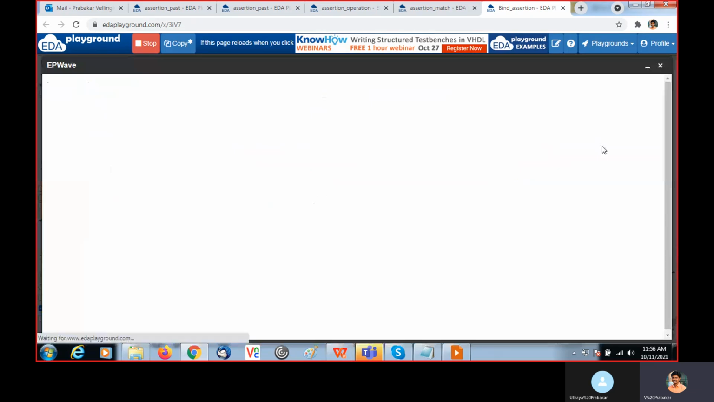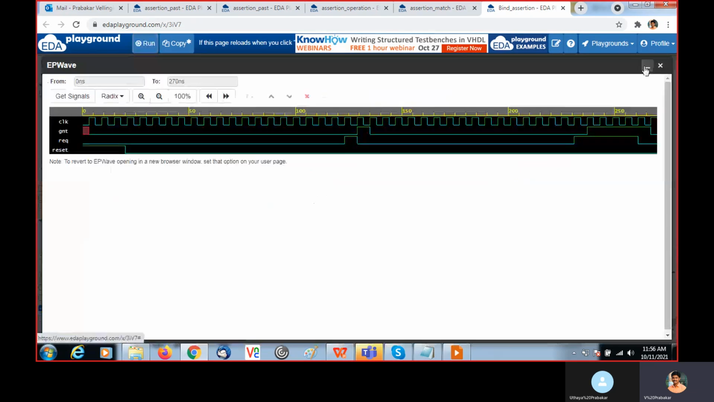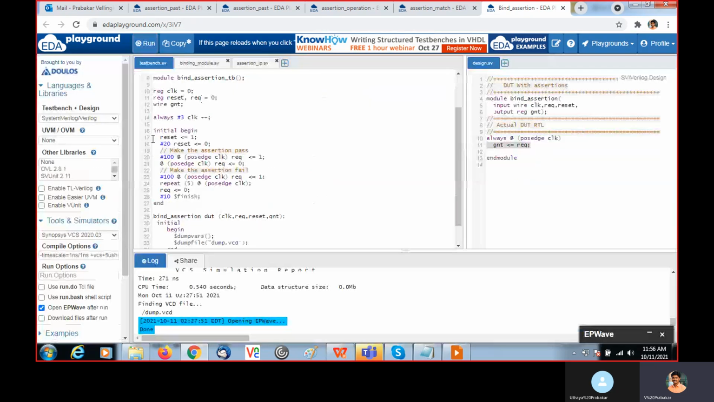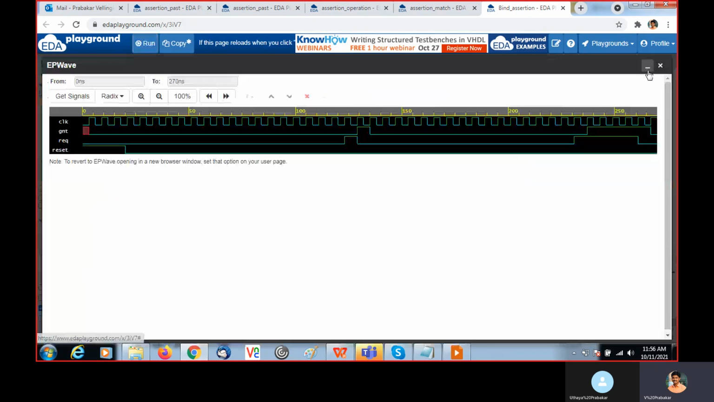This is the waveform we are getting based on the inputs we generated in the test bench data stream. The clock, reset, and request we gave here, and we are generating that. Based on that, we receive the waveform, and the expected behavior is written inside the assertion IP.